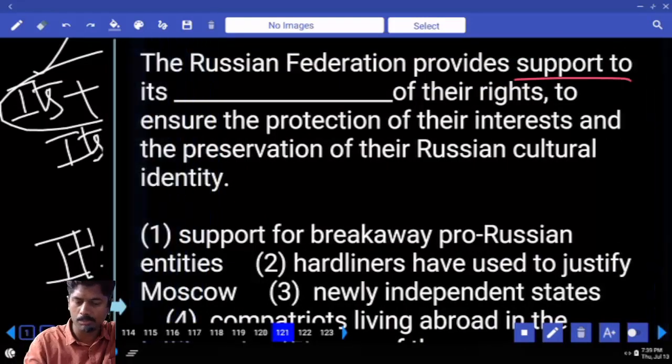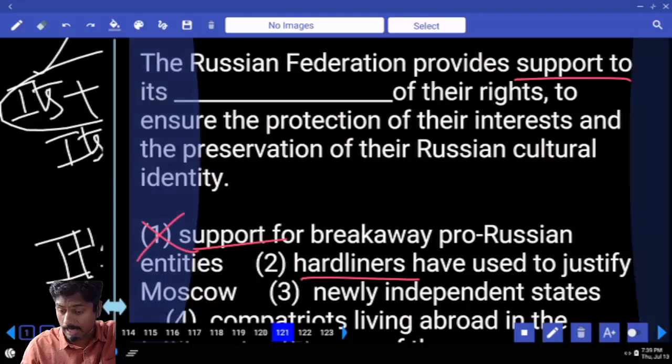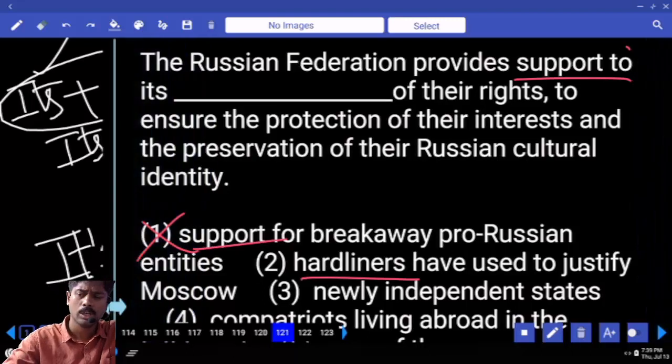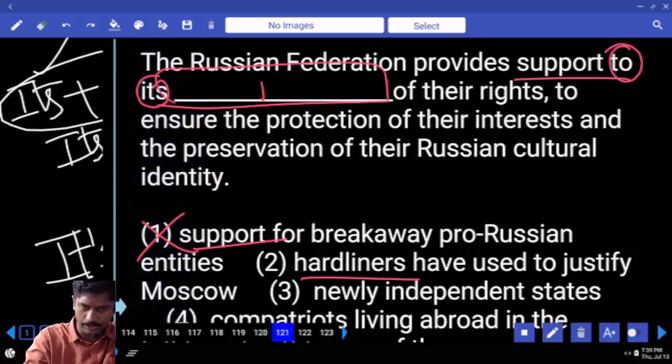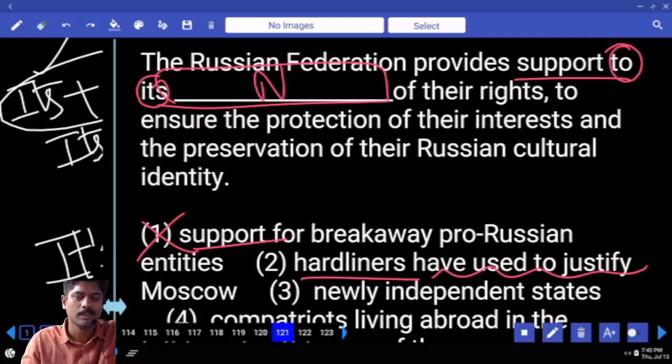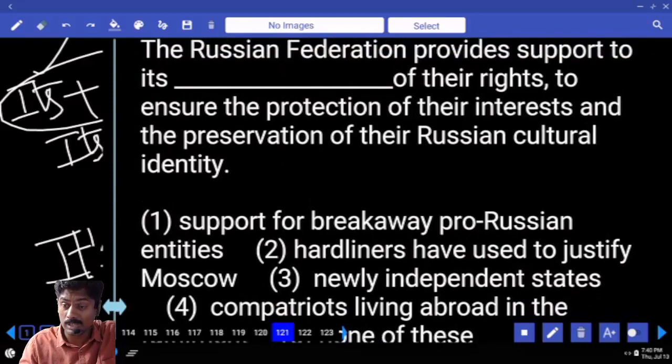Provide support to support, wrong. Provides support to its hardliners have used. See, after to, its is taken, here noun is needed. Again in the noun I do not need a sentence. Provide support to its hardliners. That's it. Again have used to justify, no need. Sentence is not needed. To provide support to its newly independent states, okay.